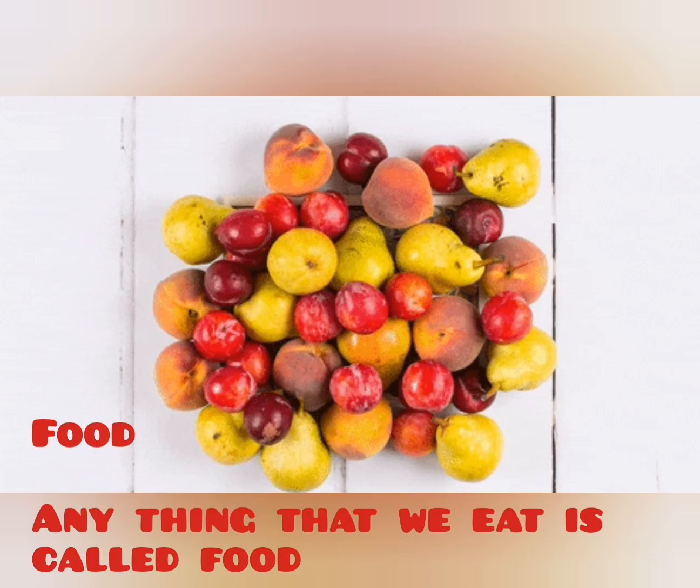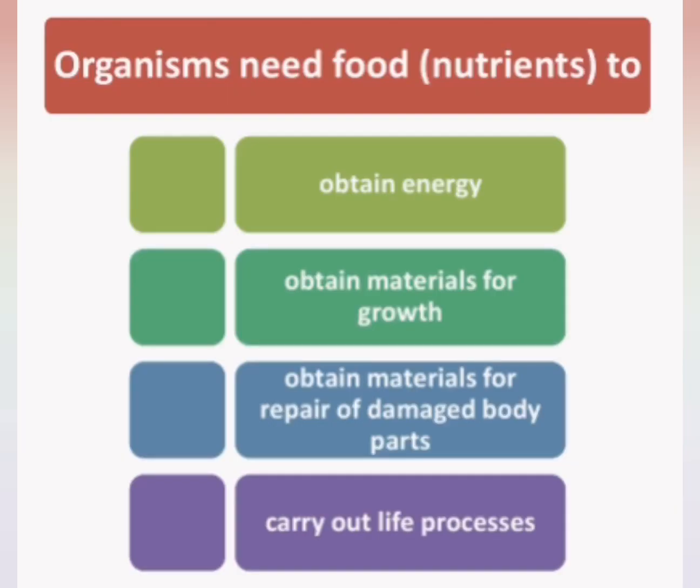So why we eat food? We eat food to obtain energy, to obtain materials for growth, to obtain materials for repair of damaged body parts, and also to carry out our life processes like respiration, circulation, and all the metabolic life processes.